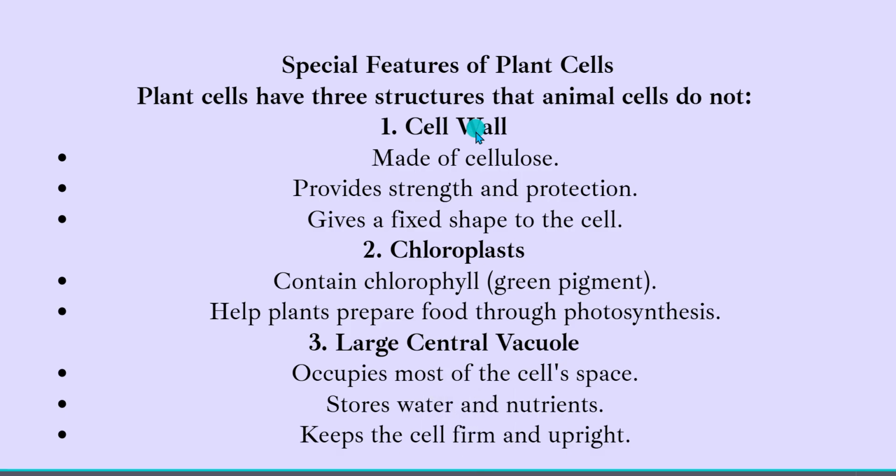So these are the special features of the plant cell, and we see these three, the cell wall, chloroplast, and the large central vacuole, are something that the animal cell doesn't possess. Animal cells possess vacuoles, but they are not as large as those present in the plant cell. So these are some special features of the plant cell.